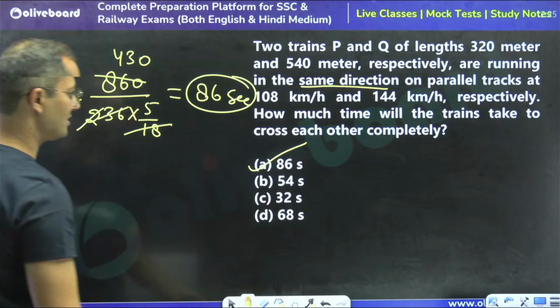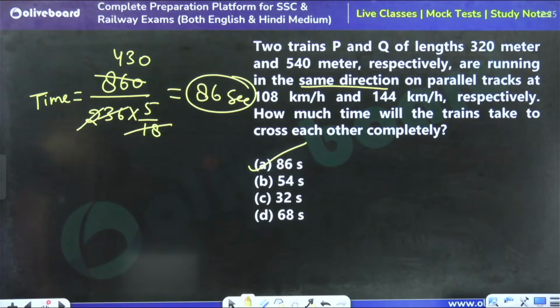Option A is the right answer. So in a single line we can do this question. I think it is 86, sorry, not 54. How 54? Okay, sorry.